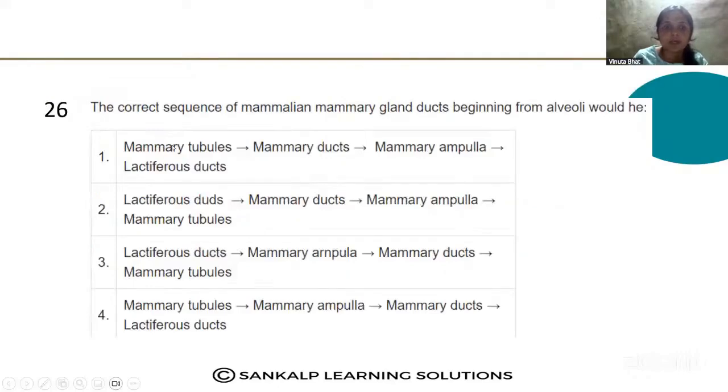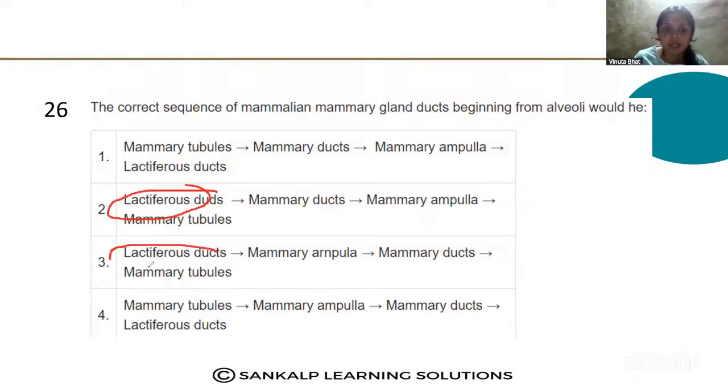Next question. The correct sequence of mammalian mammary gland ducts beginning from the alveoli. So that would be mammary tubules, mammary ducts, mammary ampulla, lactiferous duct. Here lactiferous duct, that is at the last. So that is not a beginning.